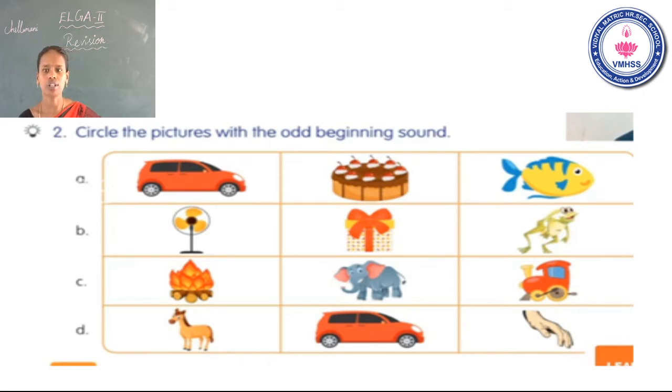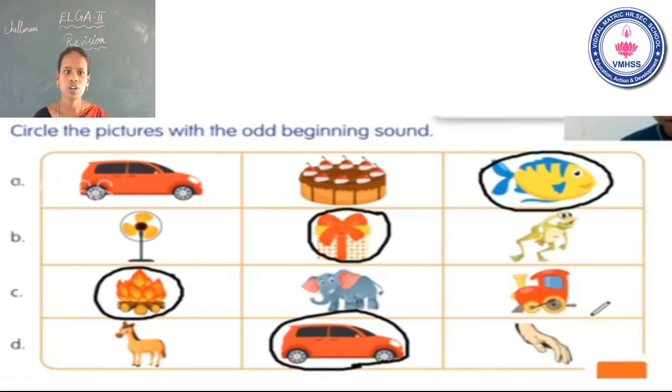Okay, see the D one. First one, horse. What is the beginning sound? Ha. Second one, car. What is the beginning sound? K. See the last one, hand. What is the beginning sound? H. Horse and hand have the same beginning sound. So, car is different. That beginning sound is K. So, that one is the odd one. Okay, you have to circle the picture car only. Now go to the next one.